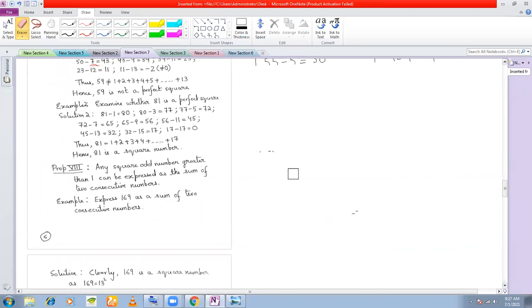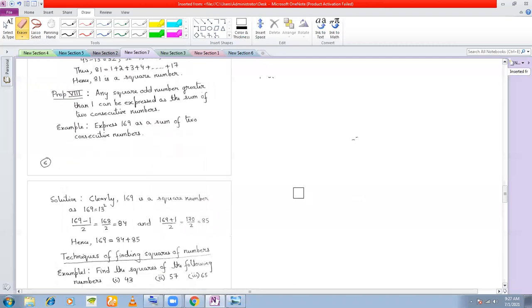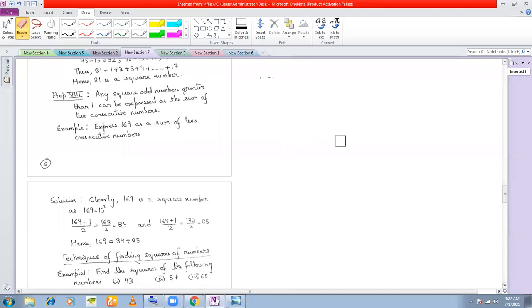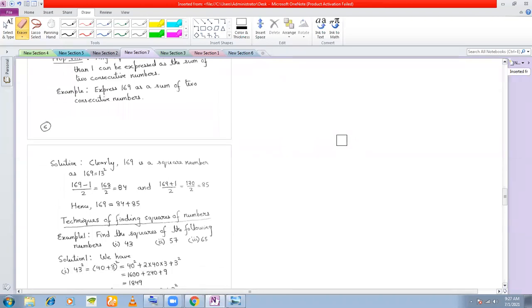The next property here is that any square number can be expressed as a sum of two consecutive numbers, that is, one after the other. Like 3 and 4 are consecutive numbers, because 3 and 4 come one after the other. 5 and 6 are consecutive numbers. 21 and 22 are consecutive numbers.